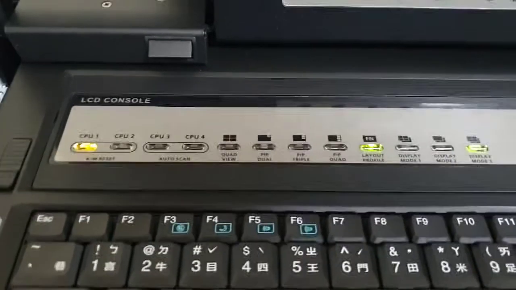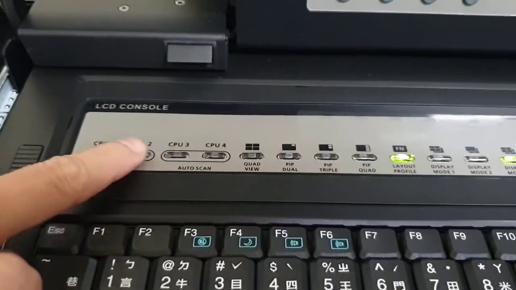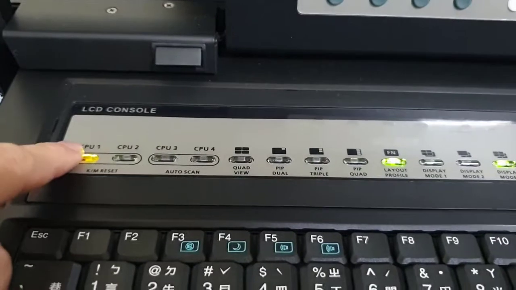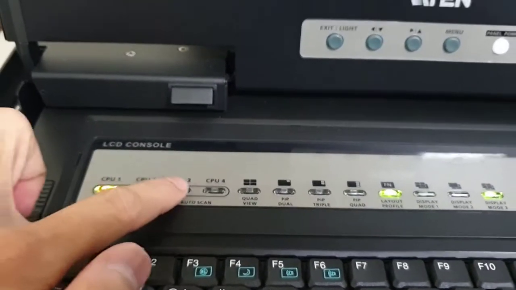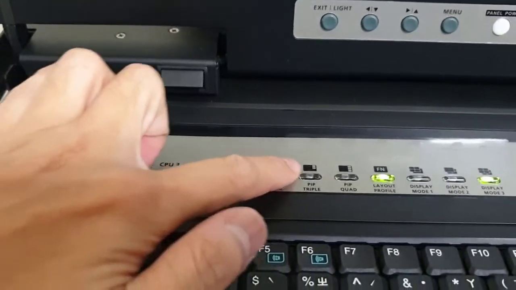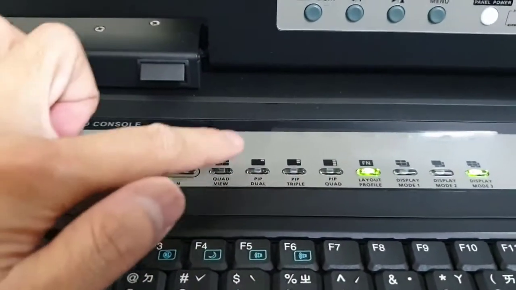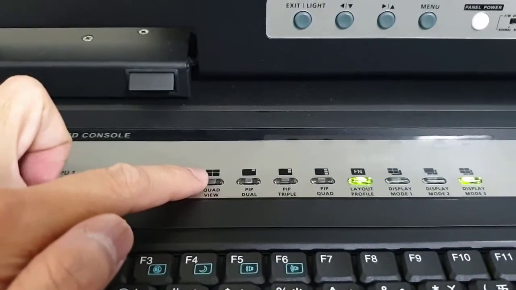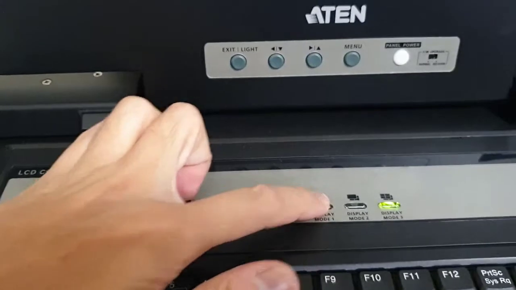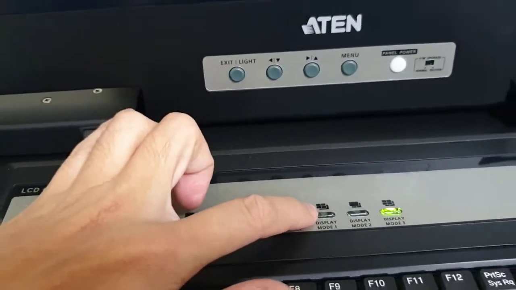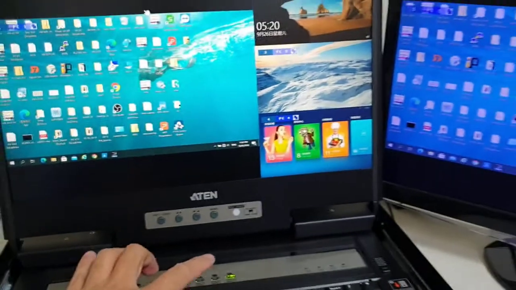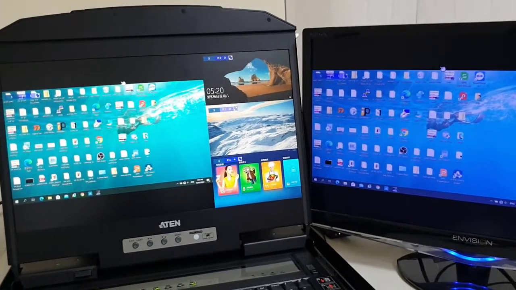So let me recap here. These 4 buttons are related to the single display mode. Then the button here is related to the multi-view display scenario. Then for the last 3 buttons, the user can decide which display is the main display.